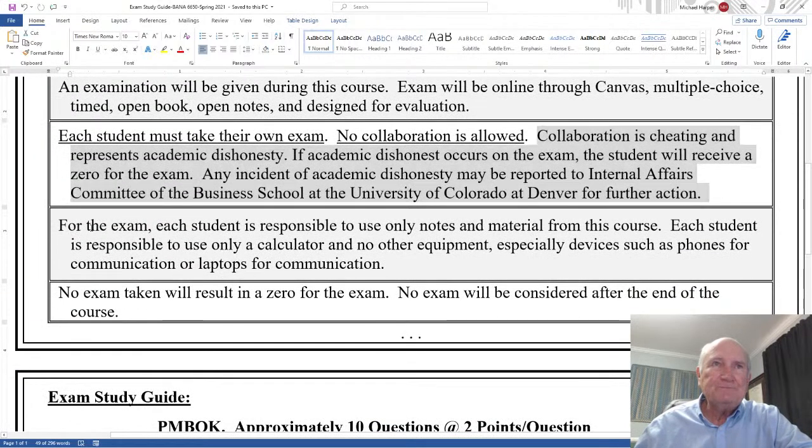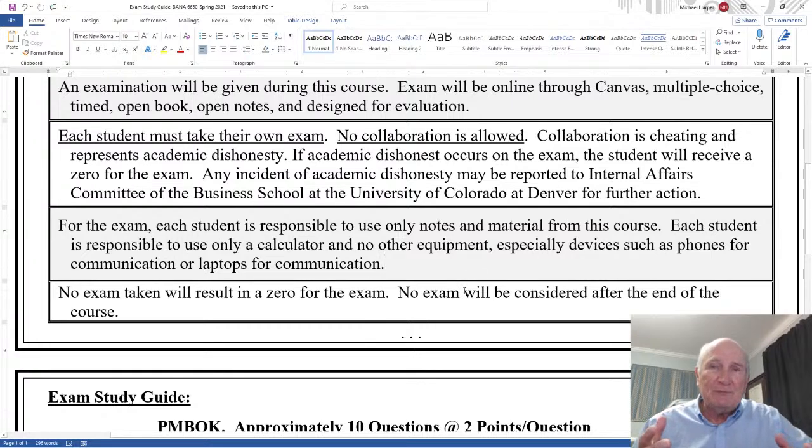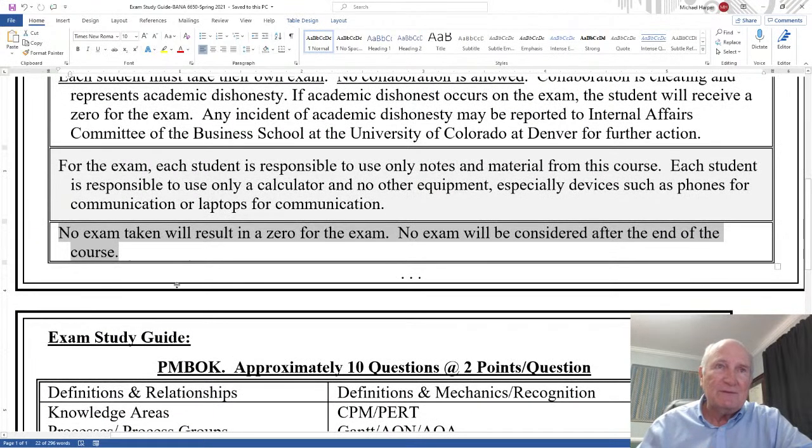For the exam, each student is responsible to use only notes and material from this course. Each student is responsible to use only a calculator, no other equipment, especially devices such as phones or communication devices, laptops for communication. And notice I keep saying communication. Some people say, can I use my laptop because I have all my notes there? That's fine. As far as the material from this course, you can't Google something and go to a chat room or something. No exam taken will result in a 0 for the exam, and no exam will be considered after the end of the course, which is May 15th.